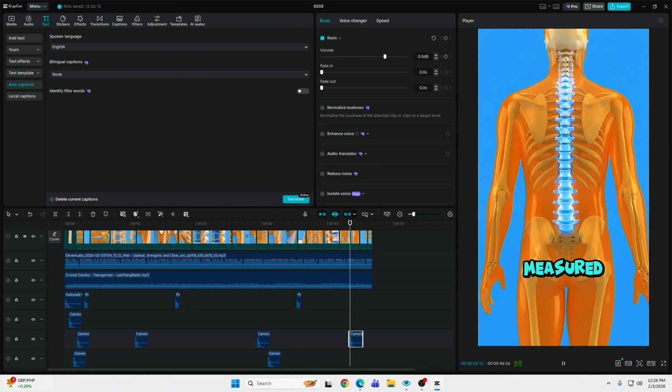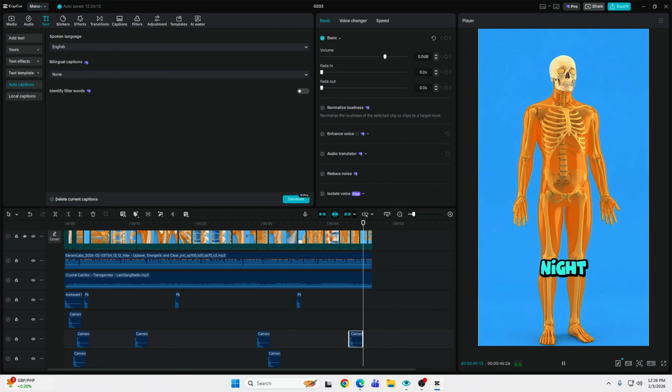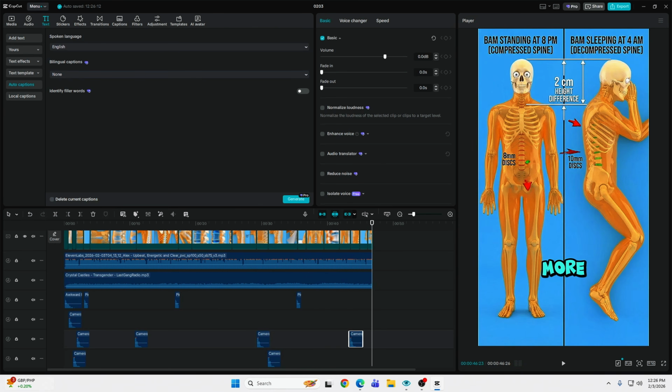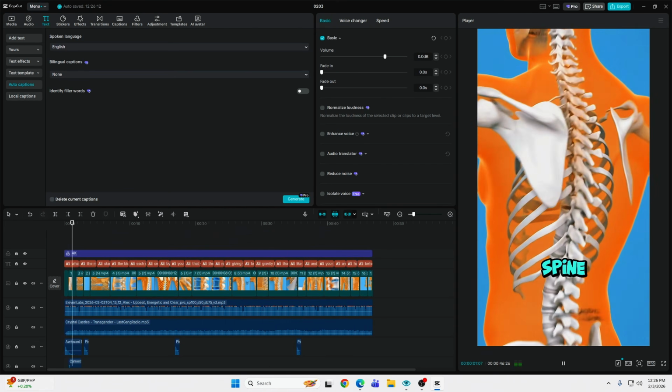Have you ever measured your height difference between morning and night? Follow for more.